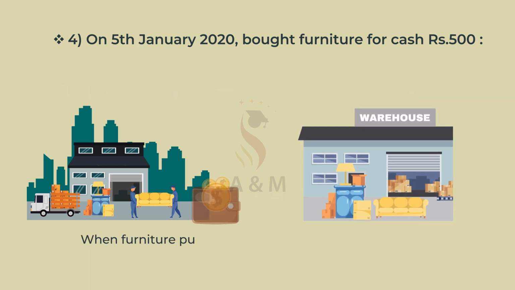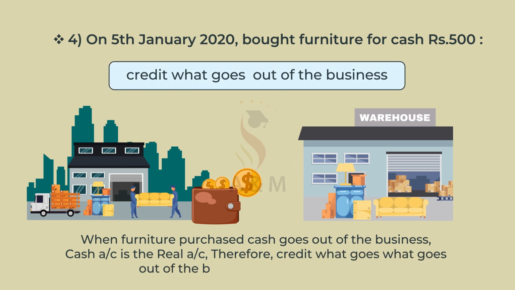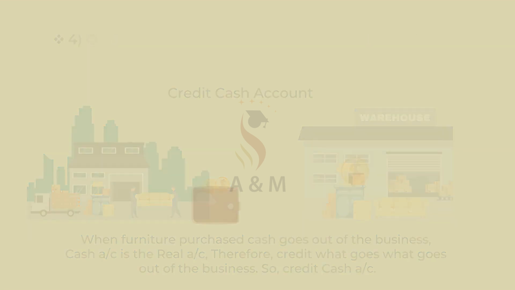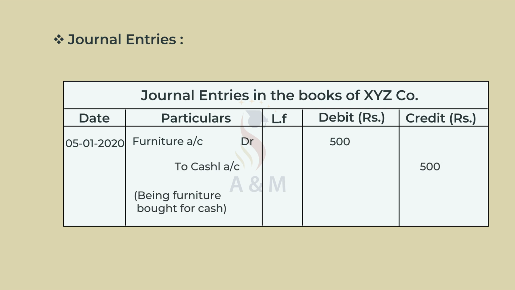When furniture is purchased, cash goes out of the business. Cash account is a real account. Therefore, credit what goes out of the business. So, credit cash account. Therefore, the journal entry is furniture account debtor 500 to cash account, being furniture bought for cash.